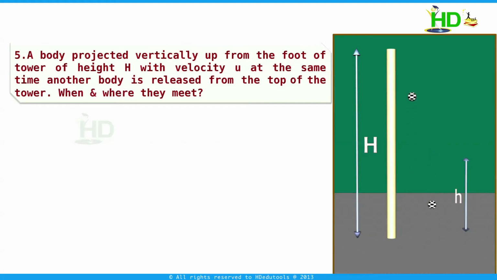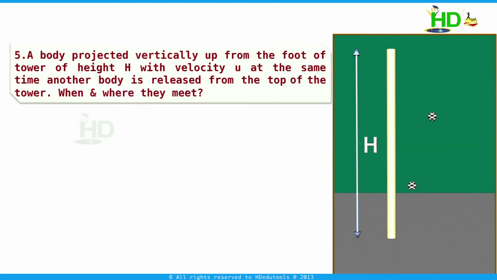Now, in our problem it is given: this is a tower of height h. From the foot of the tower, a body is projected vertically up with initial velocity u. At the same time, another body is released from the top of the tower. It is a freely falling body, and the other is a vertically projected body.